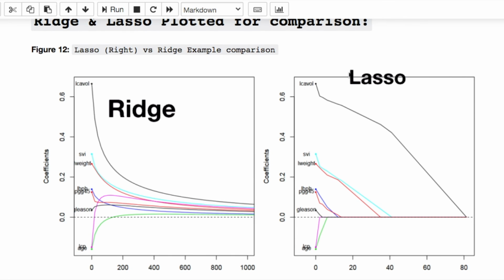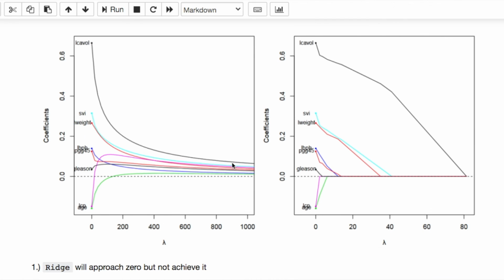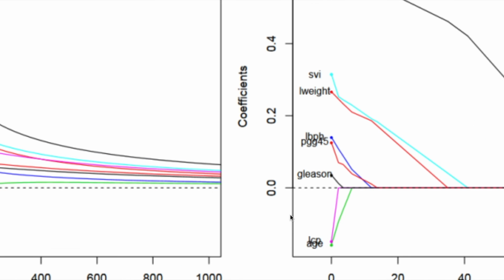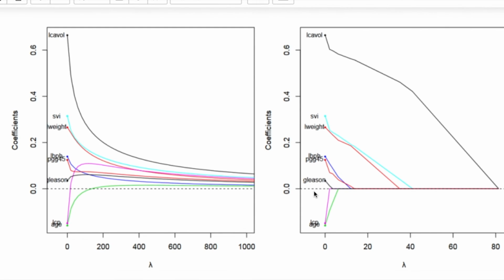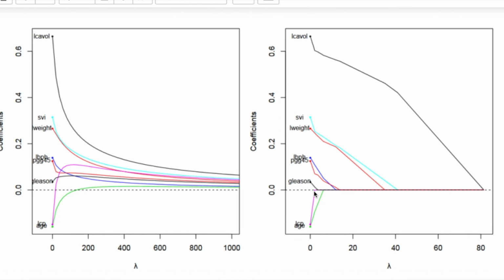Let's look at the comparison of ridge and lasso plotted with respect to the coefficients versus the lambdas. On the right side, this is your lasso. On the left side, this is your ridge. Ridge will approach 0, never set your features to 0. You noticed here that these three right here, LCP, age, and glycine, are set to 0 immediately. So if you start at 0, you'll see that they're basically useless features. That's one of the takeaways from this. Also, if you wanted to say which of these features are important, remember, cross-validation would be the use case of that.